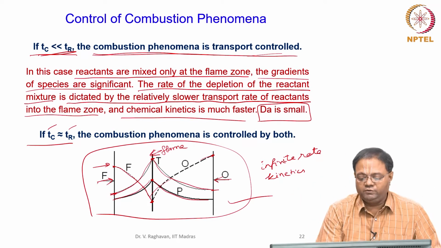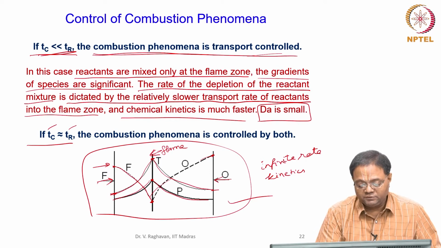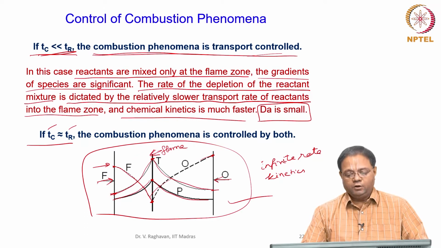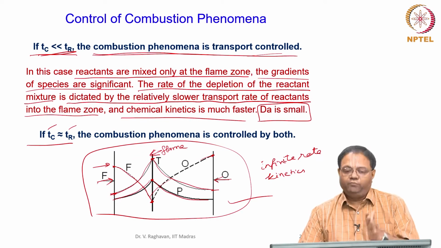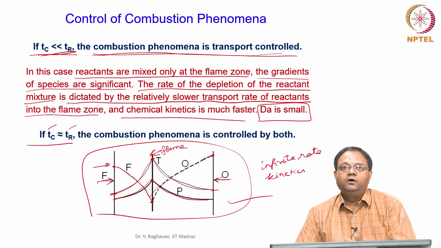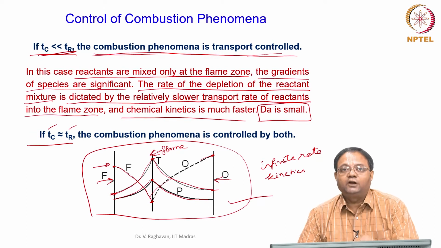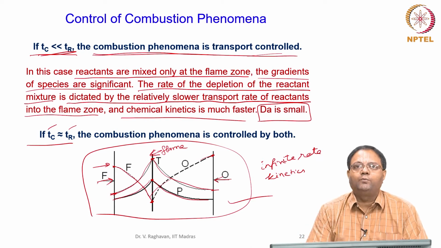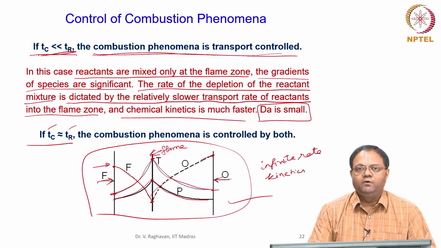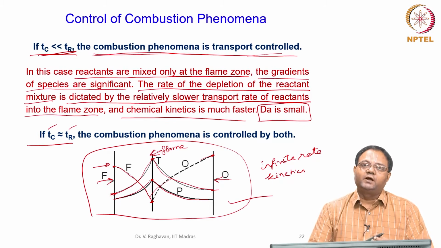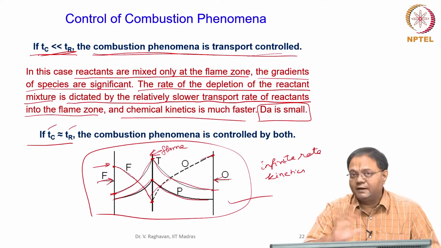If the momentum of these two jets is kept constant, then this flame can be at the center, correct. So, I can adjust my flame location based upon the control of flow rates, that is transport controlled. I do not need to worry about the kinetics; kinetics is very fast, whenever they mix they will react. That is the tendency of the chemical kinetics there. So, that is the second extreme.